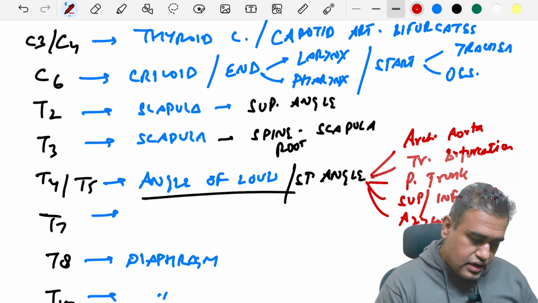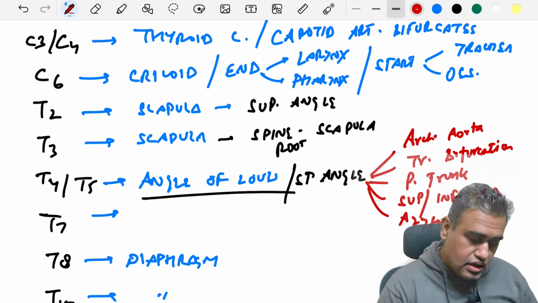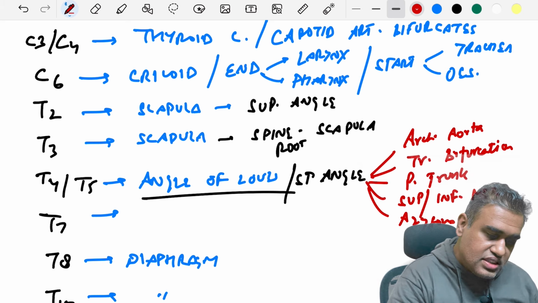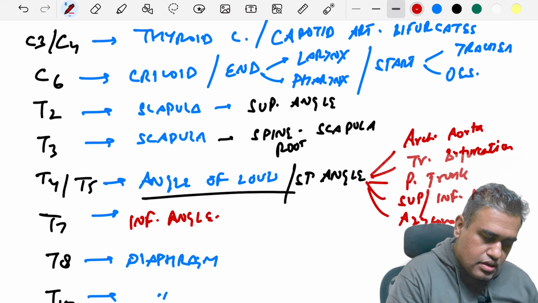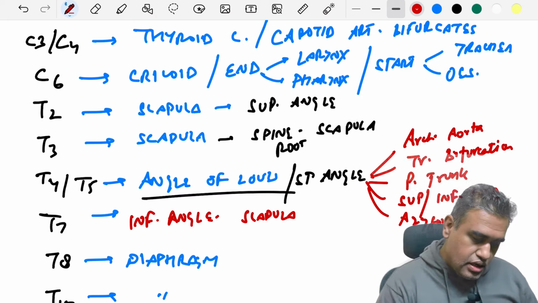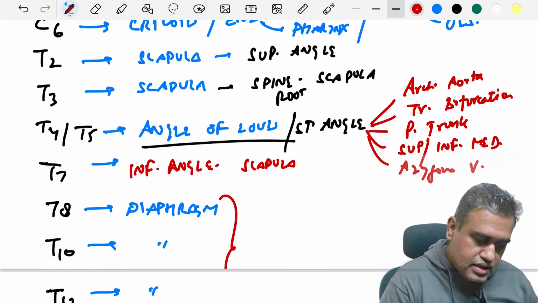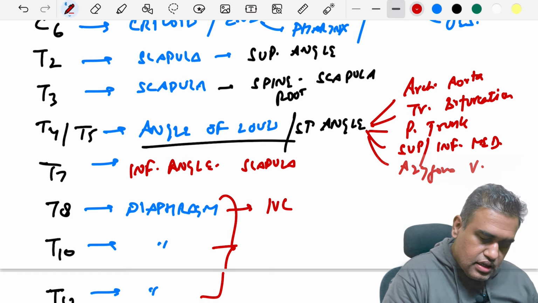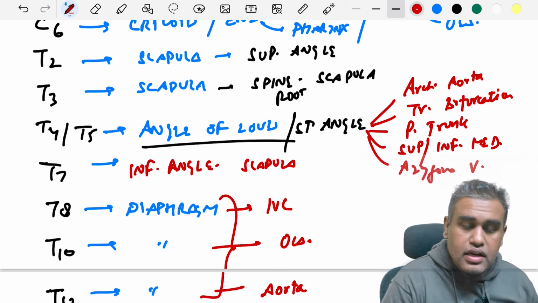Now around the level of T7, we have a very important structure again related to the scapula, that is the inferior angle of the scapula. The superior angle was at the T2 level. Now coming to T8, T10 and T12, we all know that these three levels are related to the diaphragm. At the T8 level we have the entry of the IVC, at T10 the entry of the esophagus, and at T12 the entry of the aorta.